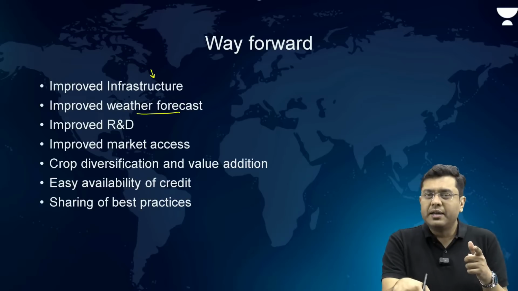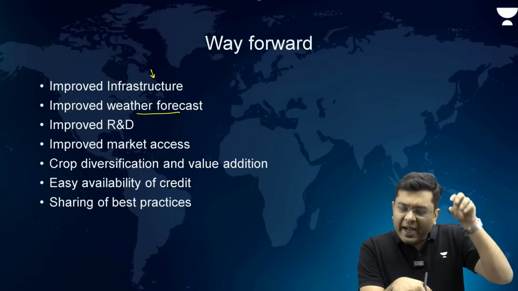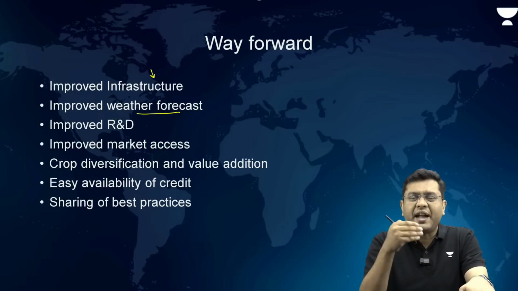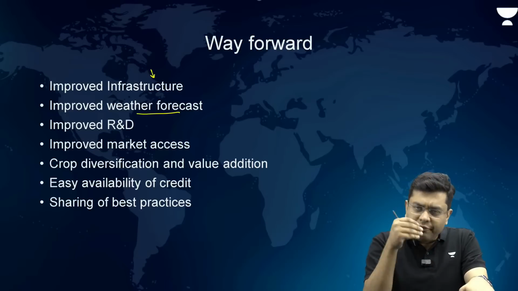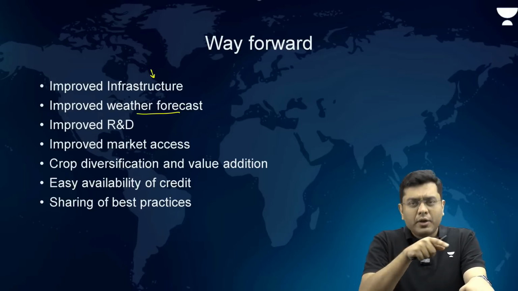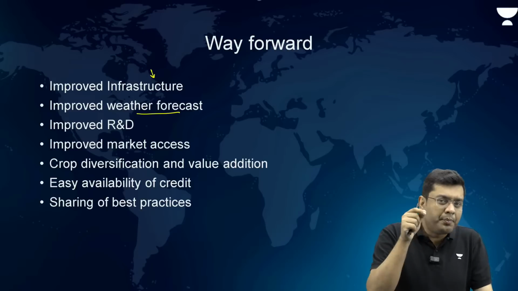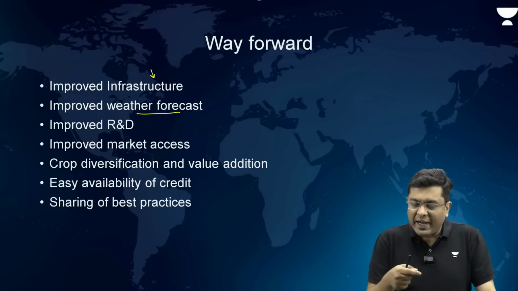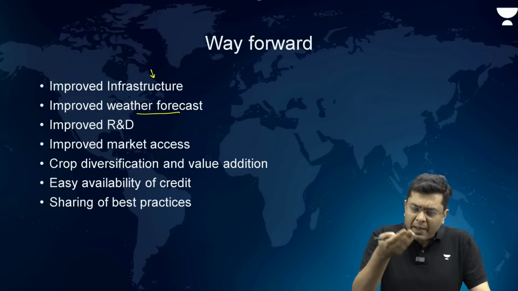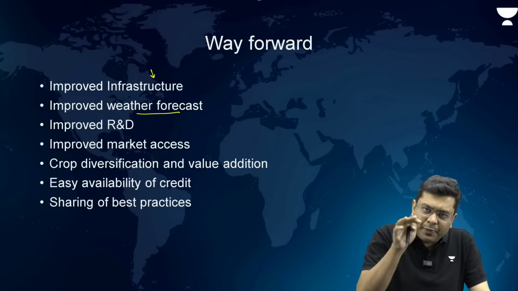Now, this weather forecast, which is done at a larger level, needs to be done at the taluka level, at the block level, and information needs to be disseminated up to the level of the gram panchayats. Let us have a system where India sets a benchmark for the world. Why should we follow systems across the world? Why should we not strive to set benchmarks where at each village level the weather forecast is provided with an update, so that the farmers have an idea about what to expect? Then they can arrange or delay the cropping season, or arrange some other alternative. At least provide that facility to the farmers.